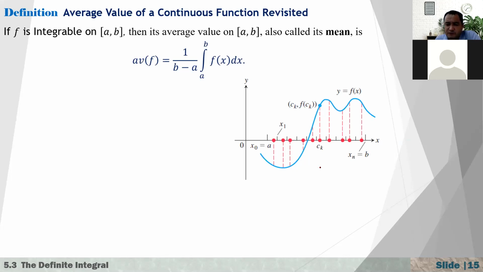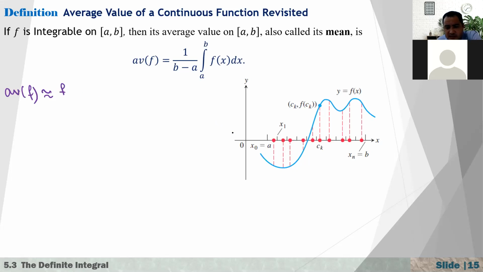Why is it so? First, if you just choose a few points over the interval AB, let's say we choose n points, and I'm just approximating, the average value of f over the interval AB can be approximated by this sum.